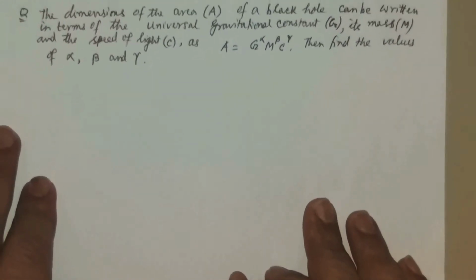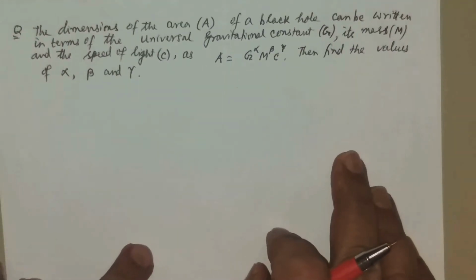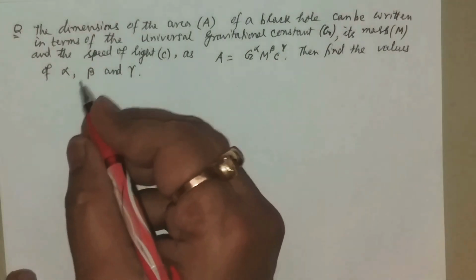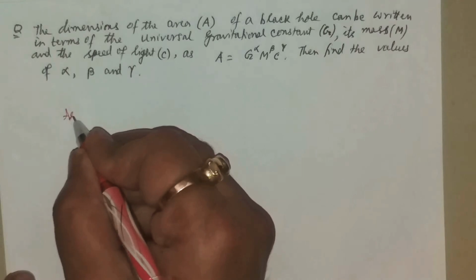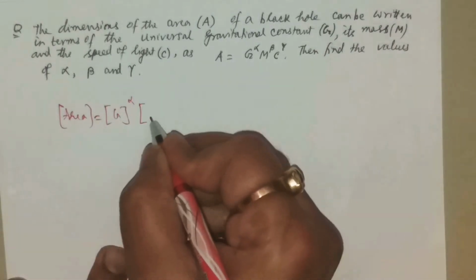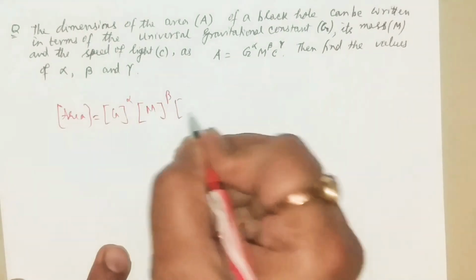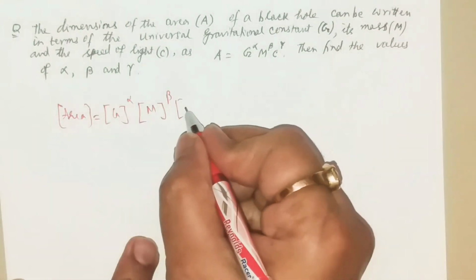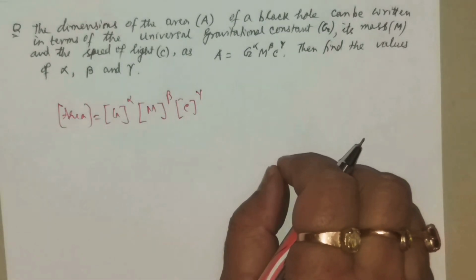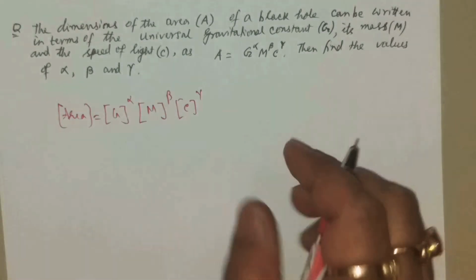The dimension of area of a black hole can be written in terms of universal gravitational constant, that is, dimension of area they are saying. So area is equal to G to the power alpha, mass to the power beta, and the speed of light, that is speed of light to the power gamma. Then they are asking what is alpha, beta, gamma. As usual, you are able to solve it.